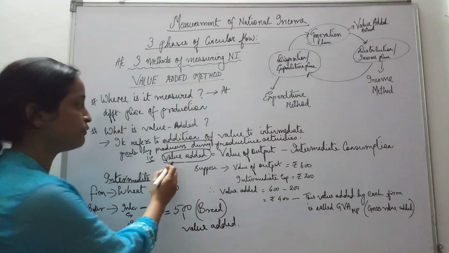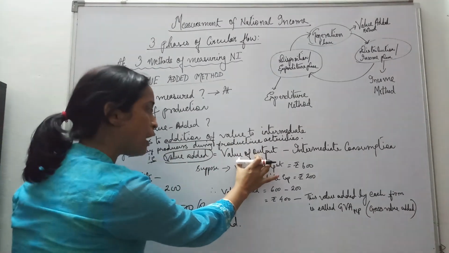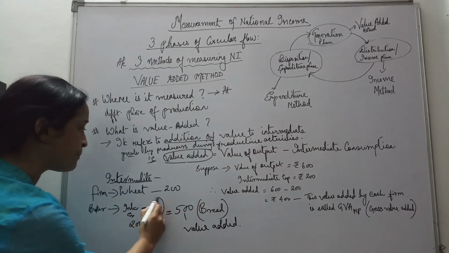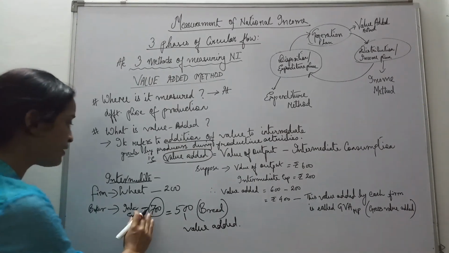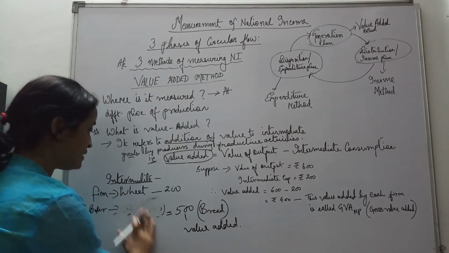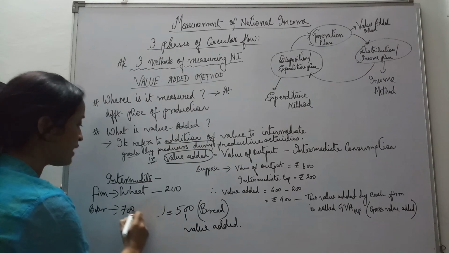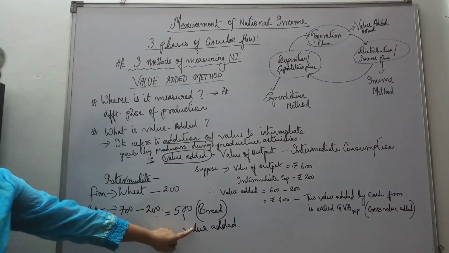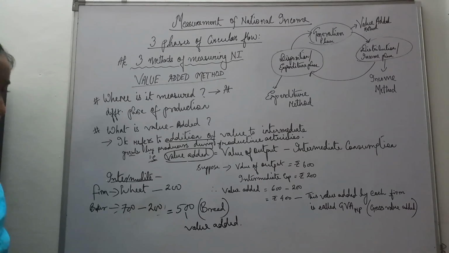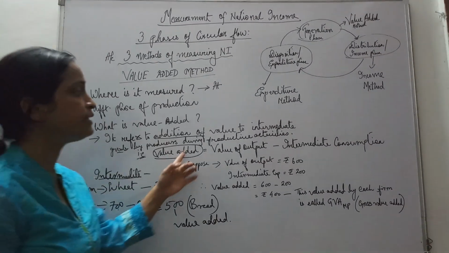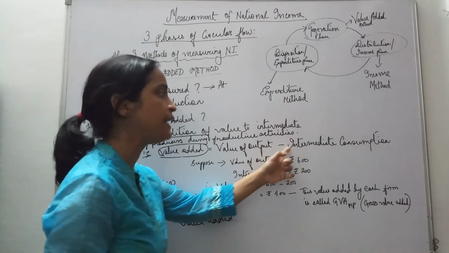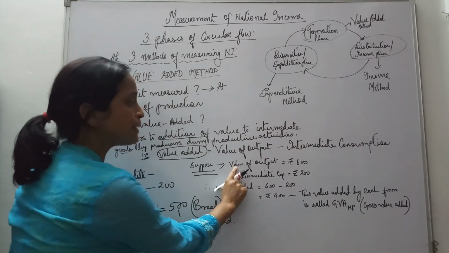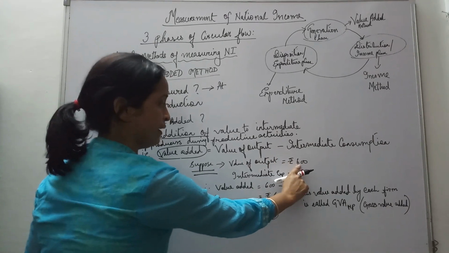So what is value added? It is the value of the output. What is the value of the output in this example? It is 700. Let me write it this way: value of the output is 700 minus wheat 200, so he gets 500. Is it okay? So what is value added? It is value of output minus intermediate consumption. One more example, let's see here. Suppose the value of output is 600.